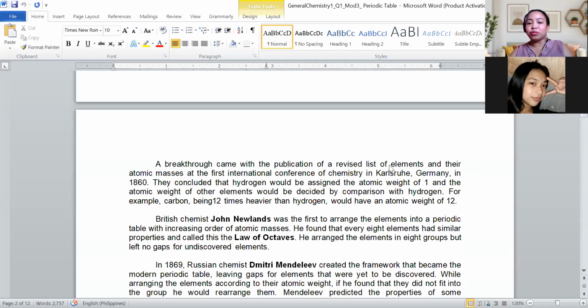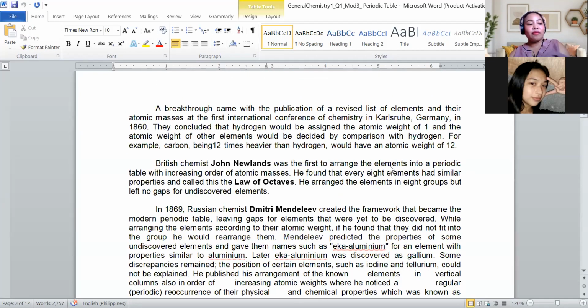Then we have John Newlands. John Newlands came up with the law of octaves. Now, the law of octaves states that every 8 elements, there is a repetition of their properties.